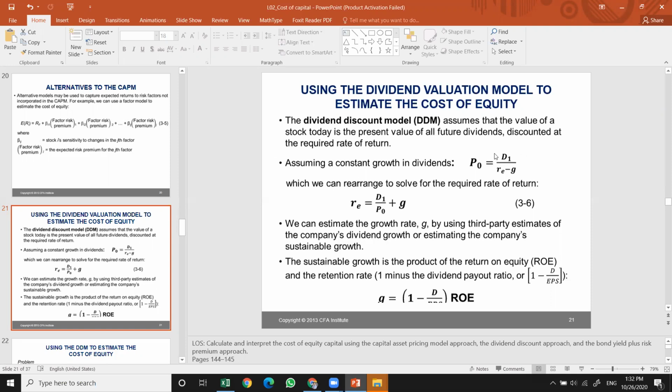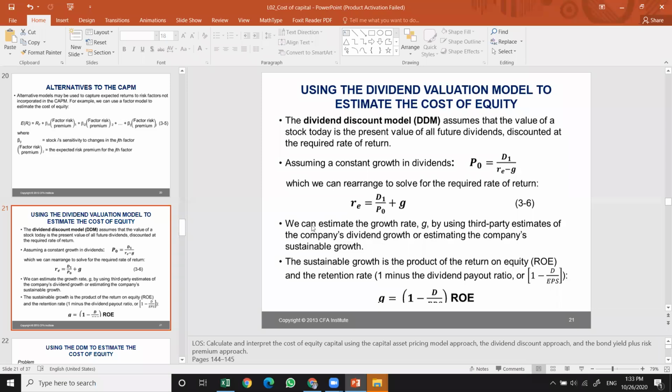The formula is P0 equals D1 over r minus g, which we know from finance courses if you've taken them before. We rearrange it by bringing the required rate of return on equity to the left side and P0 to the right side, and we get this formulation.